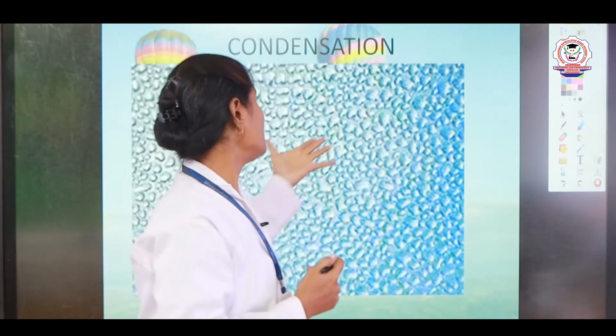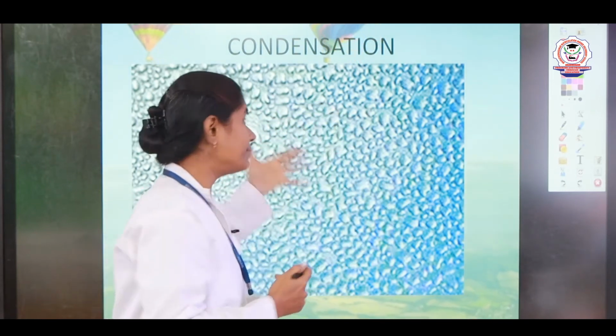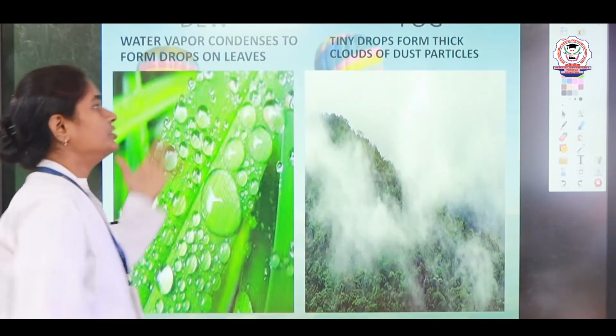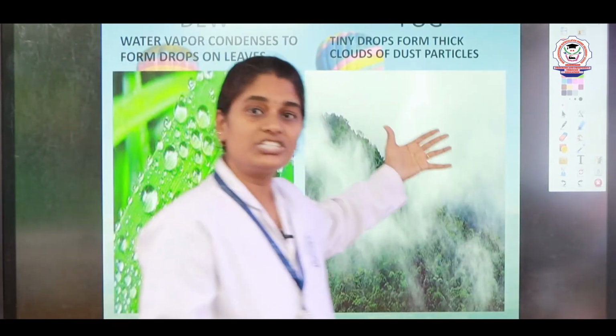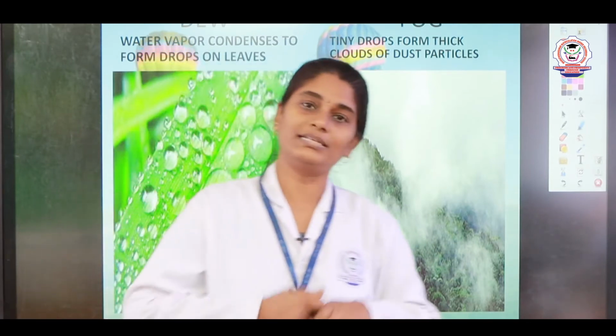Naturally, this condensation process and evaporation process happen on the earth. This continuous change, this continuous process, we call the water cycle.